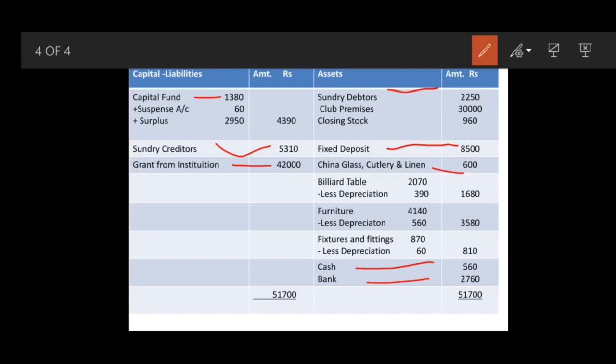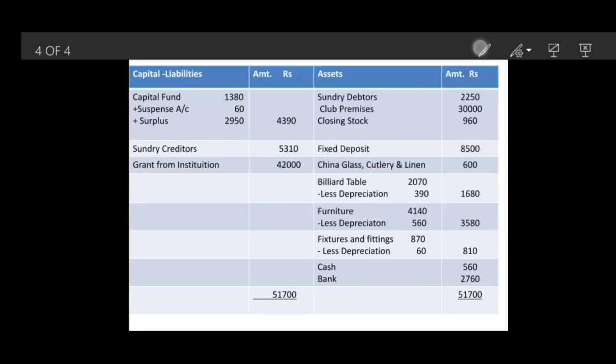Billiard table itself an asset. That is 2070. In the inner column, you will find 2070. Because depreciation is there. We have made a tick mark already. Fixtures and fittings, again we have made a tick mark, again inner column. And furniture also, inner column we have made a tick mark. And club premises is an asset. So transfer club premises as an asset. That's it. Now come to your adjustments.